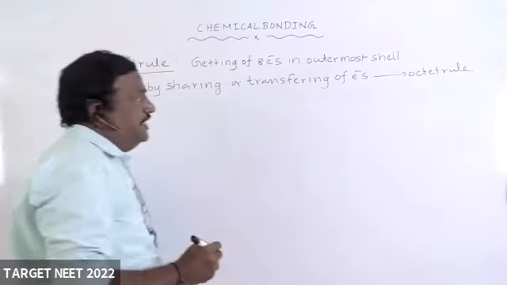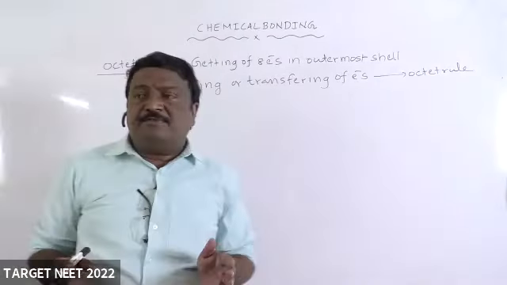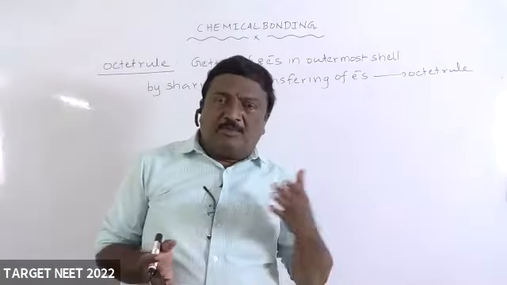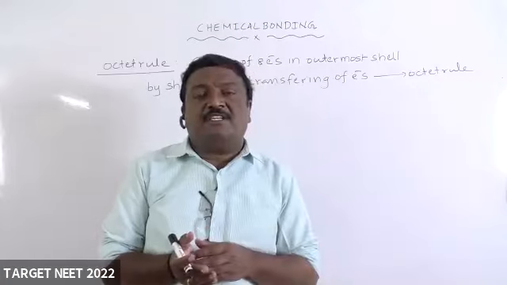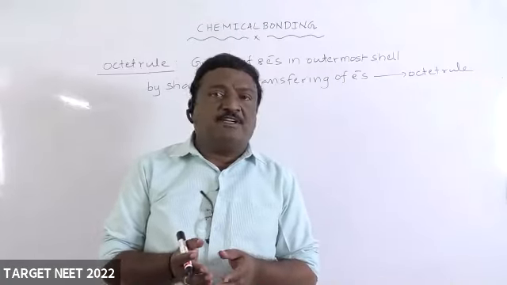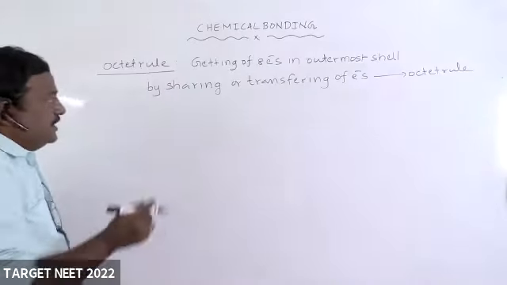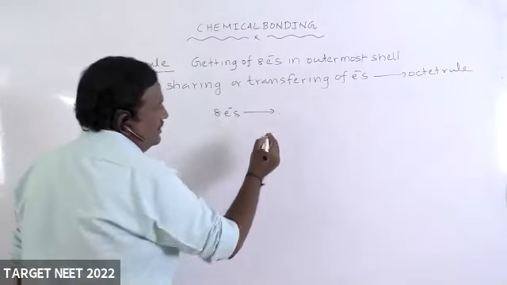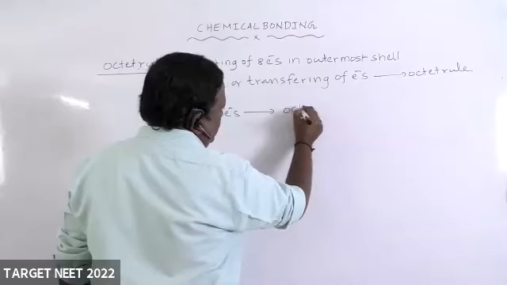Octa means 8. How that process should be done means either by sharing or transferring of electron. And now here 8 electrons, simply to remember, it is octet rule.